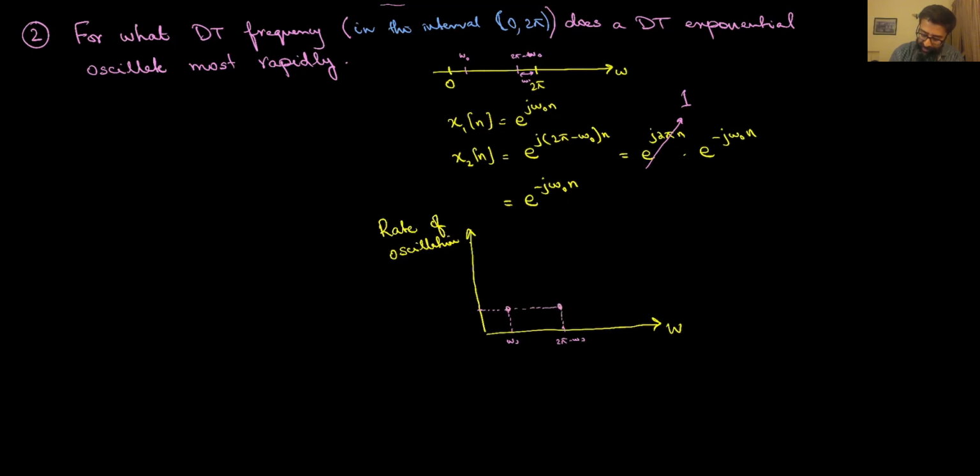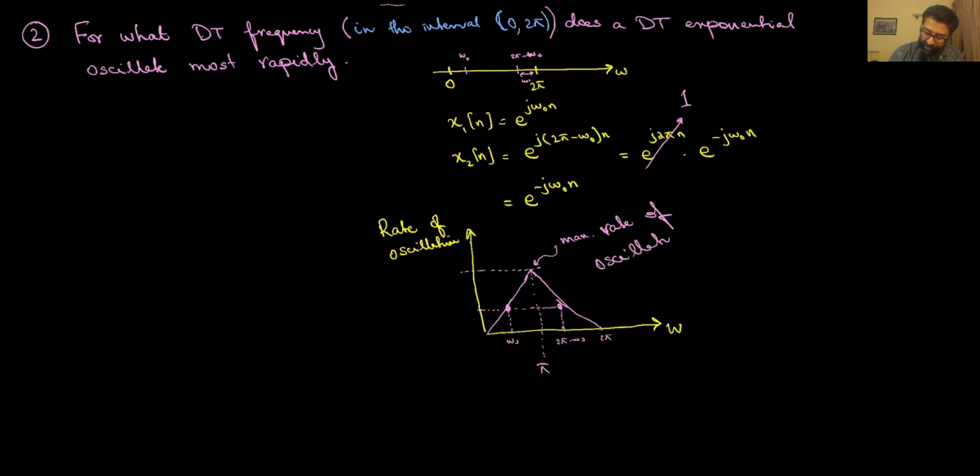So if the rate of oscillation starts increasing over here, I would expect that the rate of oscillation is going to start decreasing over here as well because of the symmetry. This increases, this decreases in the negative direction, and they're going to meet smack in the middle, which is pi radians per sample. And I would expect that at pi radians per sample is where the maximum rate of oscillation is.